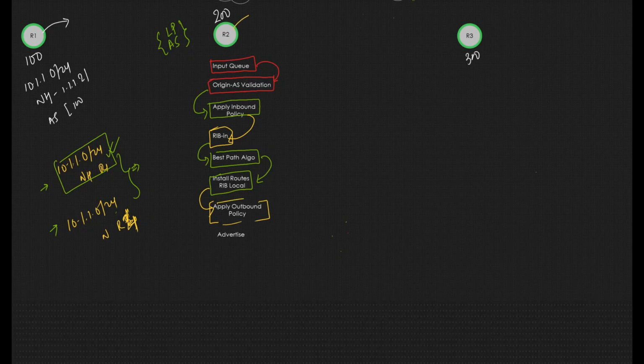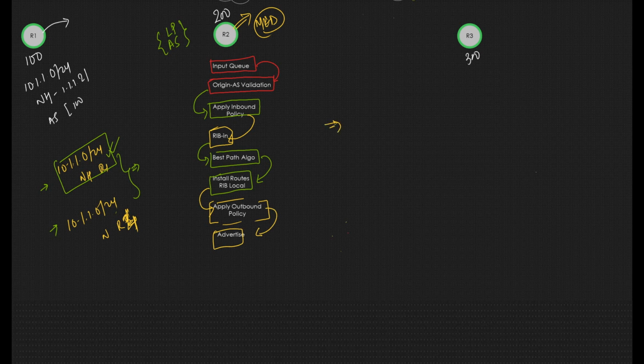So what are outbound policies? For example, R2 is advertising to R3 and I want to influence this route, so I will add MED, right? While advertising, we apply an outbound policy to add a MED and other things as well. So it applies the outbound policy and then advertises the routes.